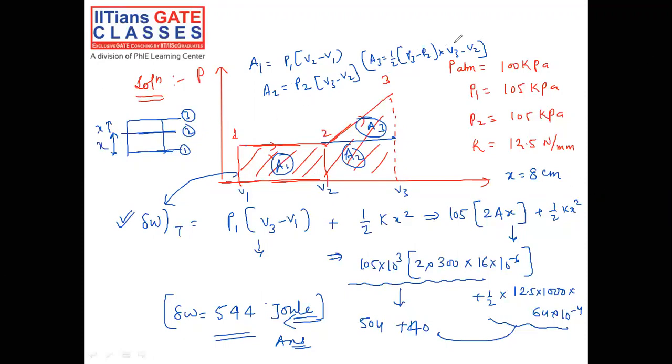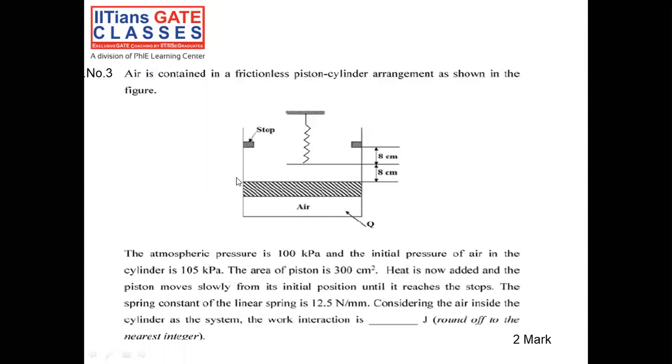Now, the most common mistake one student can make, let me explain. In this question, the confusion started when they have given two pressures, that is atmospheric pressure as well as the initial pressure. The two pressures are given basically to confuse the student, so that the student can commit the mistake.